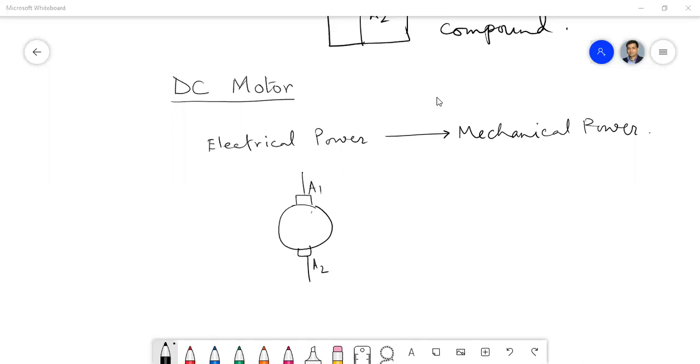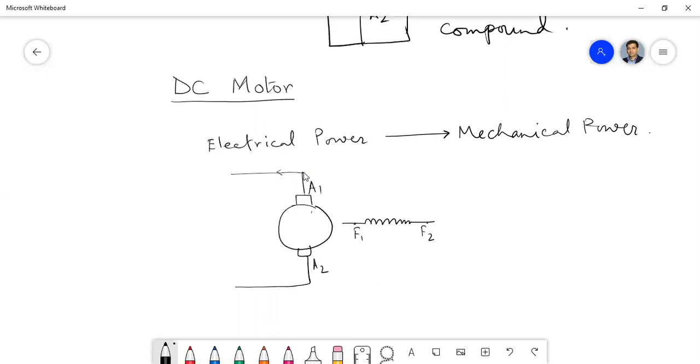So this is the armature coil. Now if we have a field coil, that we generally draw like this. So this is the field coil. Now this armature coil, if some current flows, in case of generator the current flows in this direction, because in a generator the armature generates the voltage.